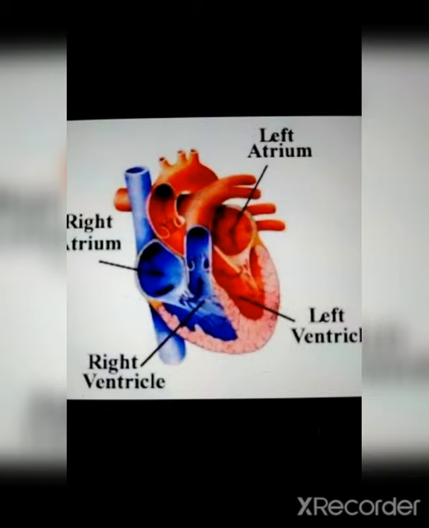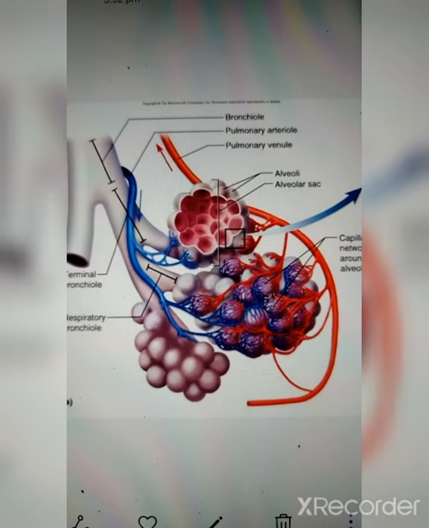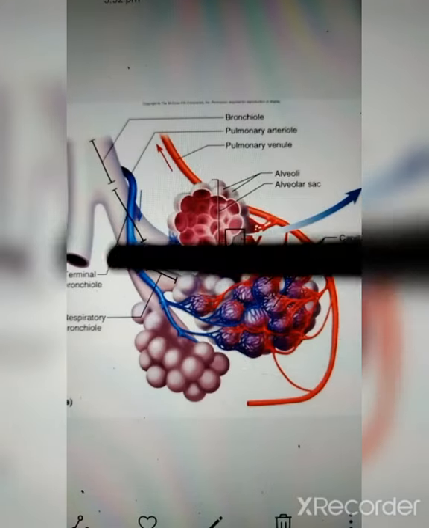So do you know the meaning of what is blood capillaries? Wait for a second, I will show you the diagram by which you can have a good understanding of what blood capillaries are. So friends, I guess you remember this diagram from the unit respiration. These are the alveoli. This is the last stage of the pathway of air, and from the alveolus the oxygen is being transferred into these capillary network which you can observe.